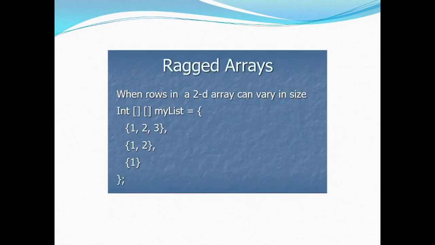Okay. Now, what are ragged arrays? Ragged arrays in Java are those arrays in which we have a different number of columns for each row. Previously, in multidimensional arrays, the number of columns for each row was the same. Suppose we had 5 rows, and for each row we had 4 columns. But in ragged arrays, we have a different number of columns in each row, or they may be the same in number, but there is no compulsion that each row will have the same number of columns.